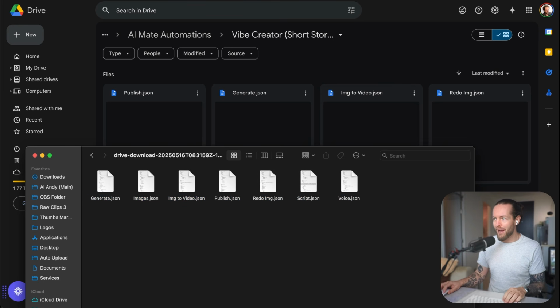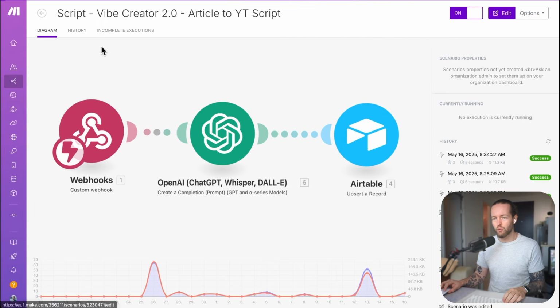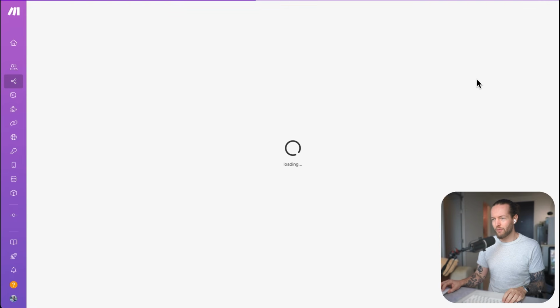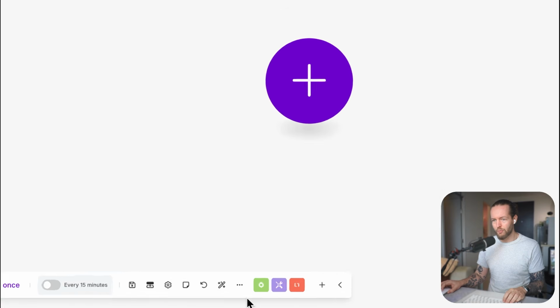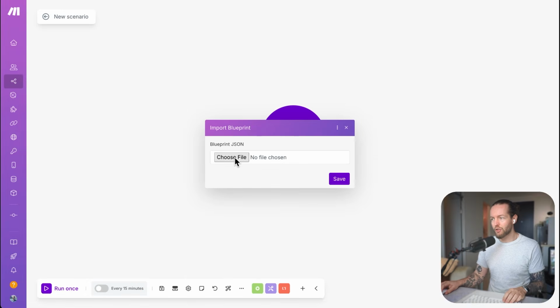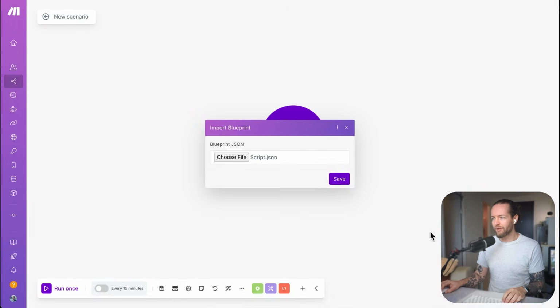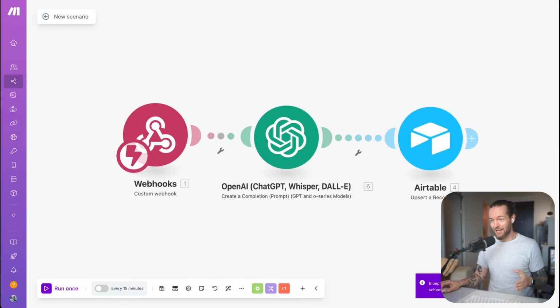So let's go back into make.com, and if you're completely new, we're going to go to the dashboard, and then we're going to click on create a new scenario. Inside of this scenario, all we need to do is to go to the bottom, click on the 3 buttons, click on import blueprint, choose a file, make sure you select the right one. So this is the script JSON, open, click on save,